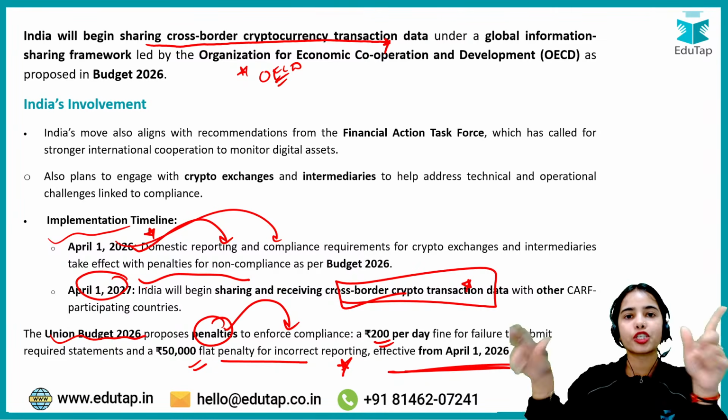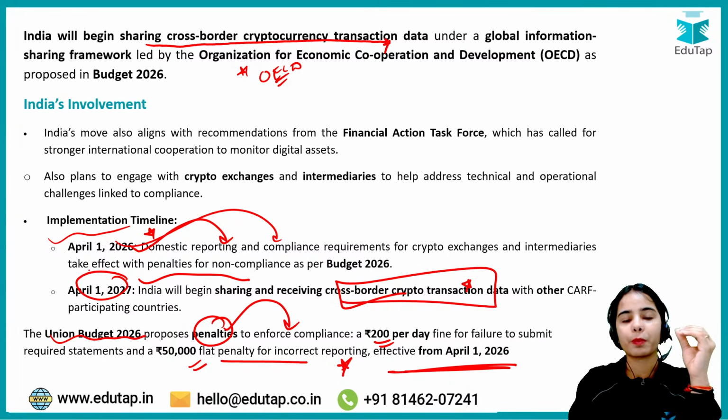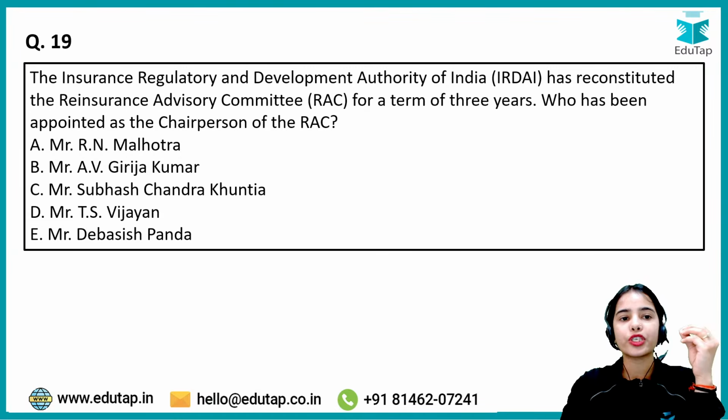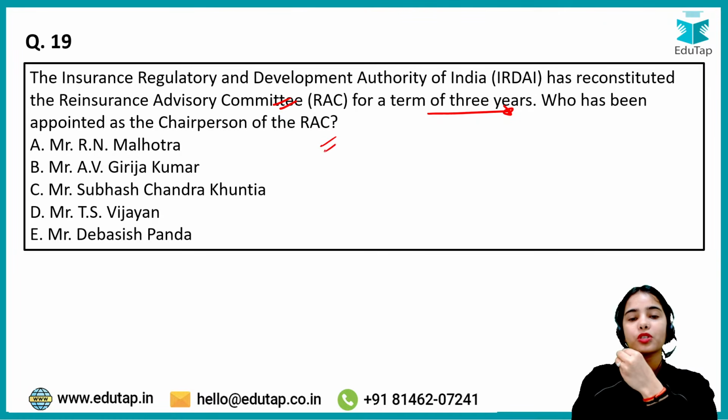But for the international transaction data, the timeline has been decided from April 1, 2027. Okay. Coming to the next question, that Insurance Regulatory and Development Authority of India has reconstituted the Reinsurance Advisory Committee for a term of 3 years. Who has been appointed as the chairperson of the Reinsurance Advisory Committee?